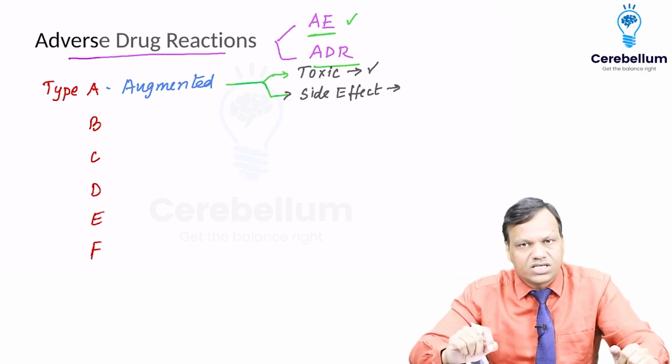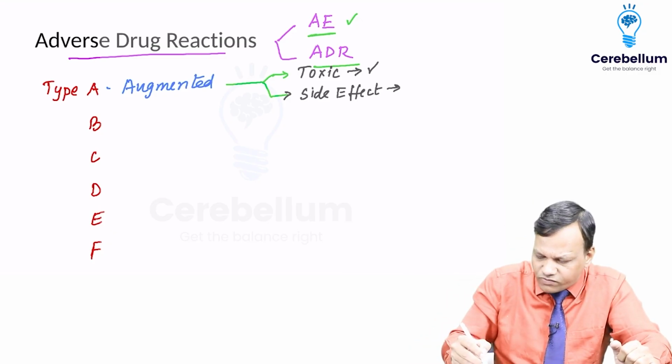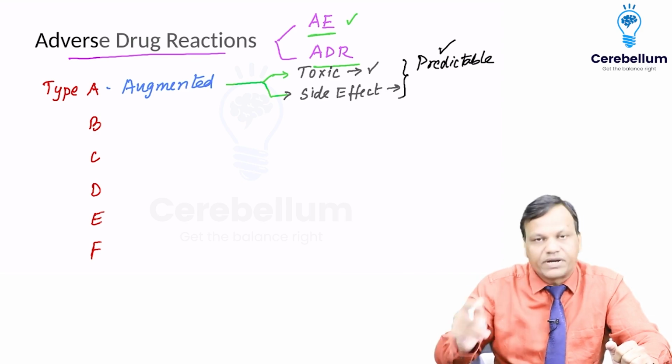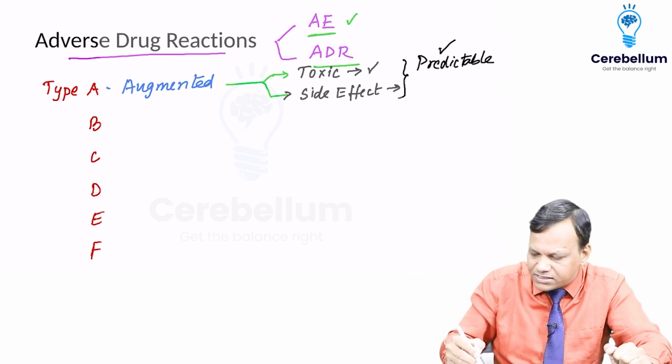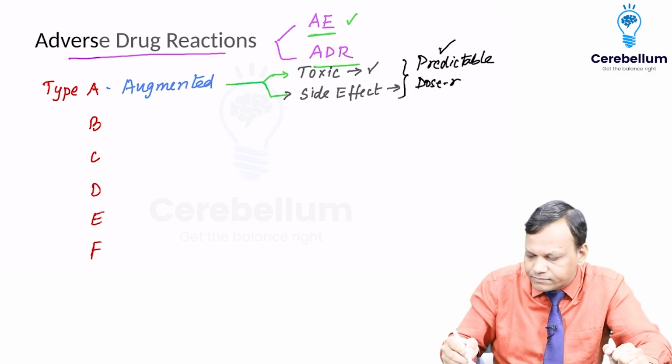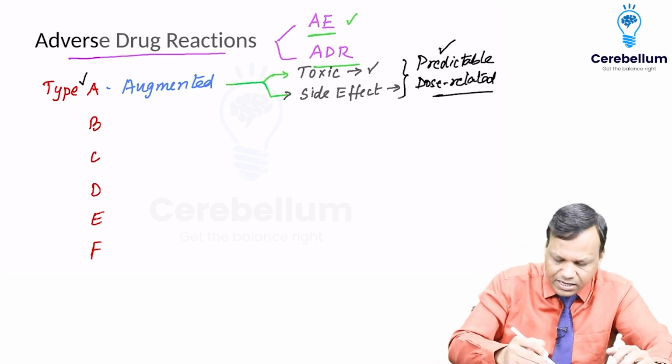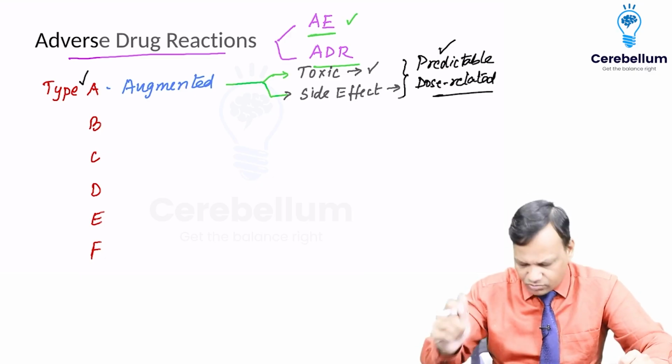Okay. So toxic effect and side effect, the special thing about both of them is that these are predictable, because from normal pharmacology we can predict that these can happen, and these are usually dose related. If we increase the dose, more side effects will be seen. So dose dependent and predictable side effects are type A side effects. Okay.